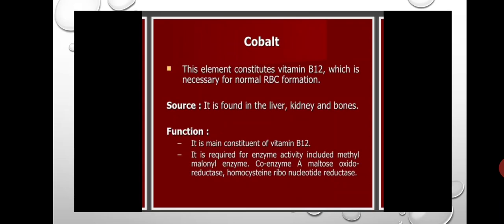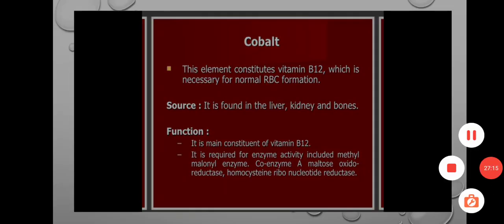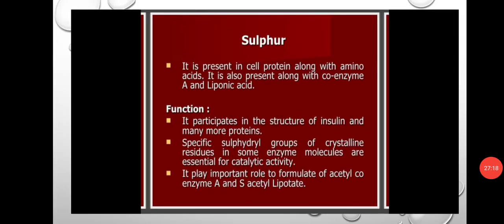This vitamin B12 is responsible for the formation of red blood cells. The sources of cobalt are liver, kidney and bones. The function of cobalt is what? It is the main component in vitamin B12, and it regulates some enzyme functions also. And next is sulfur. It is present in cell proteins along with amino acids. It is also present in coenzyme A. The function of sulfur is that it participates in the structure of insulin, and sulfur is required for many protein structures also.